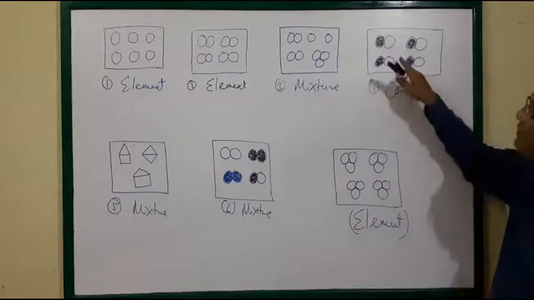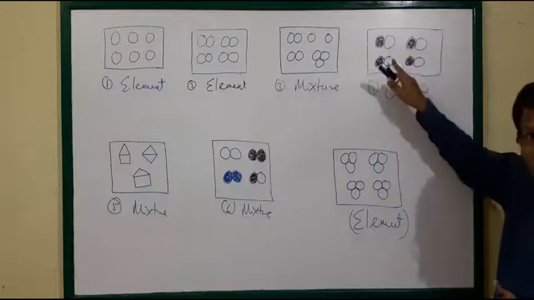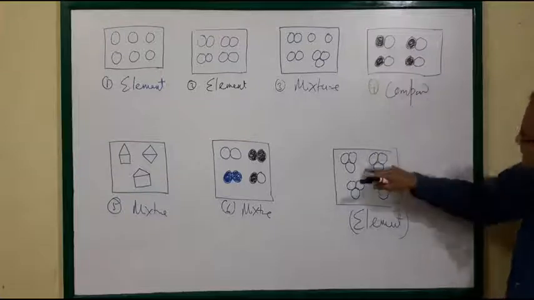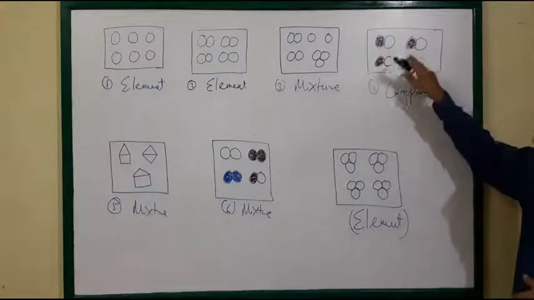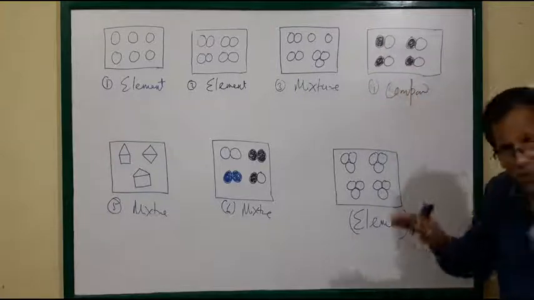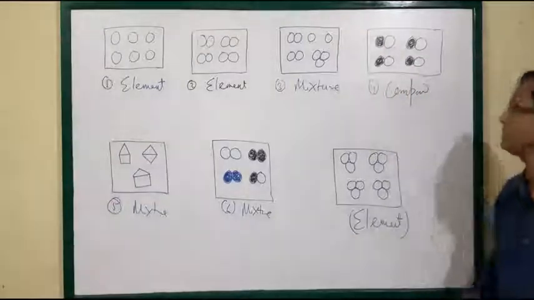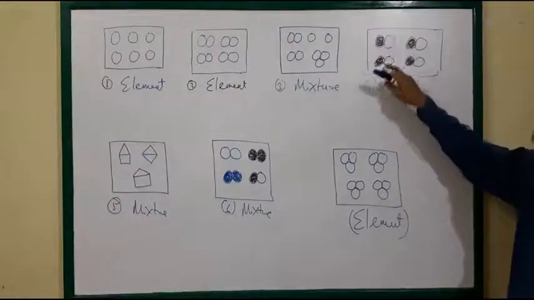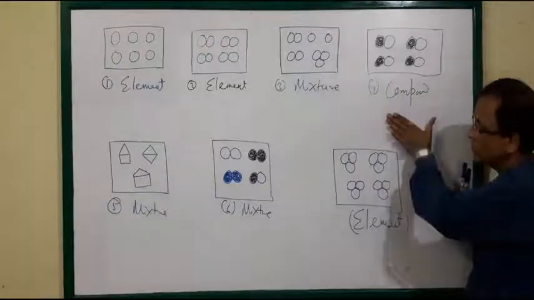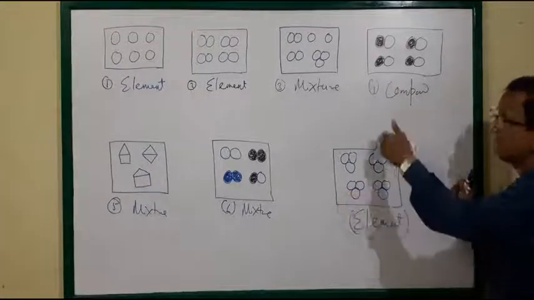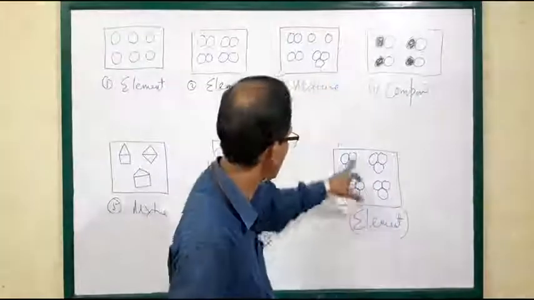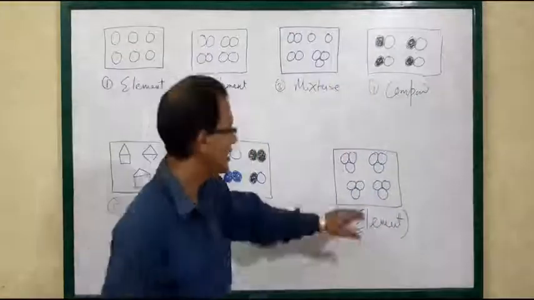Here, what? Similar type of molecule, but different atoms. This is the difference. You see the difference between 2 similar molecules. 1 molecule, 2 molecule, 3rd molecule, 4th molecule, similar type, but having different atoms. Black, white, black, white, black, white, different atoms. That's why it is a compound. But here, similar type of molecule having the same type of atoms, all are white, no difference. That's why it is an element.